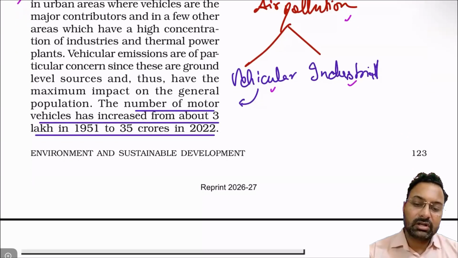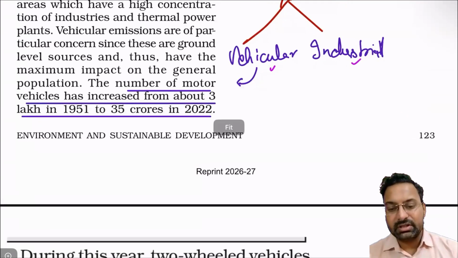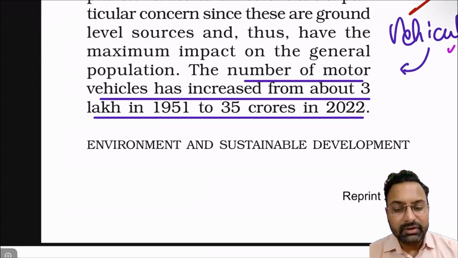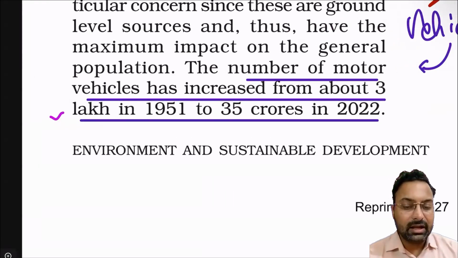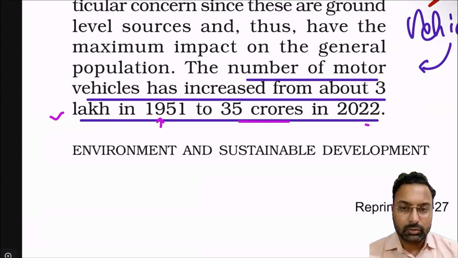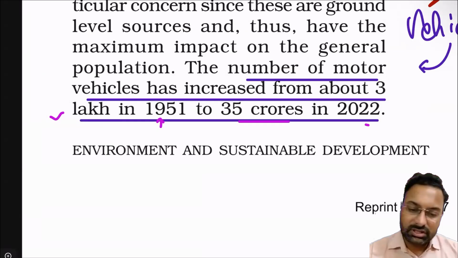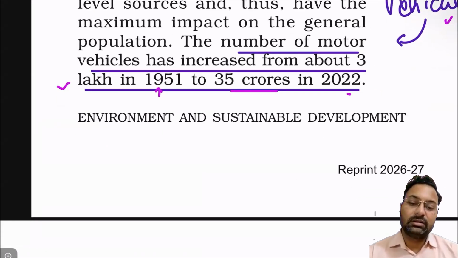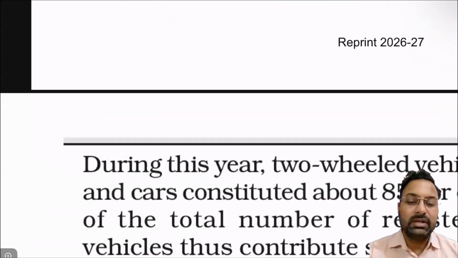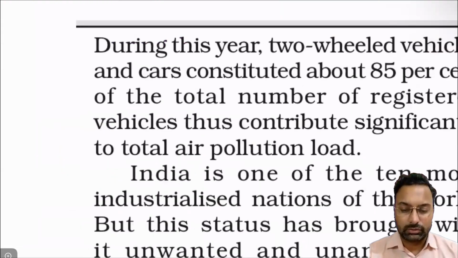We can gauge this vehicular pollution by the data that has been given. The number of motor vehicles has increased from 3 lakh in 1951 to 35 crore in 2022, right? So this is the impact, the number of vehicles coming on the road must be increasing the pollution also.